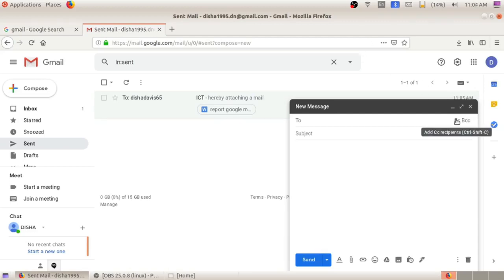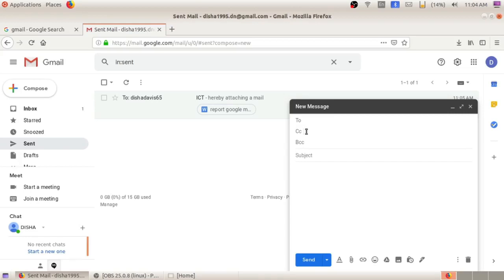If you click on the CC option, another to address column will appear. If you click on this BCC option, another box will appear. So in these three places, we can enter the receiver's address. So what is the speciality of these three? In the to address, we can add the main receiver's address, the address of the main person, and in the CC column, which means carbon copy, we can enter other receivers' addresses.